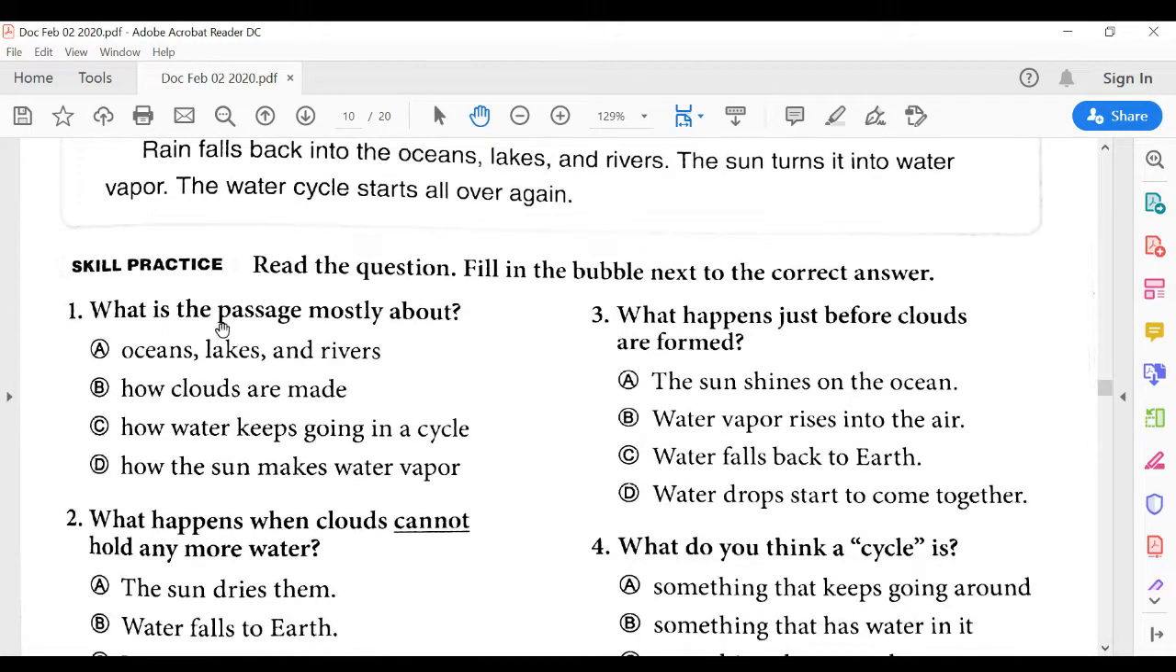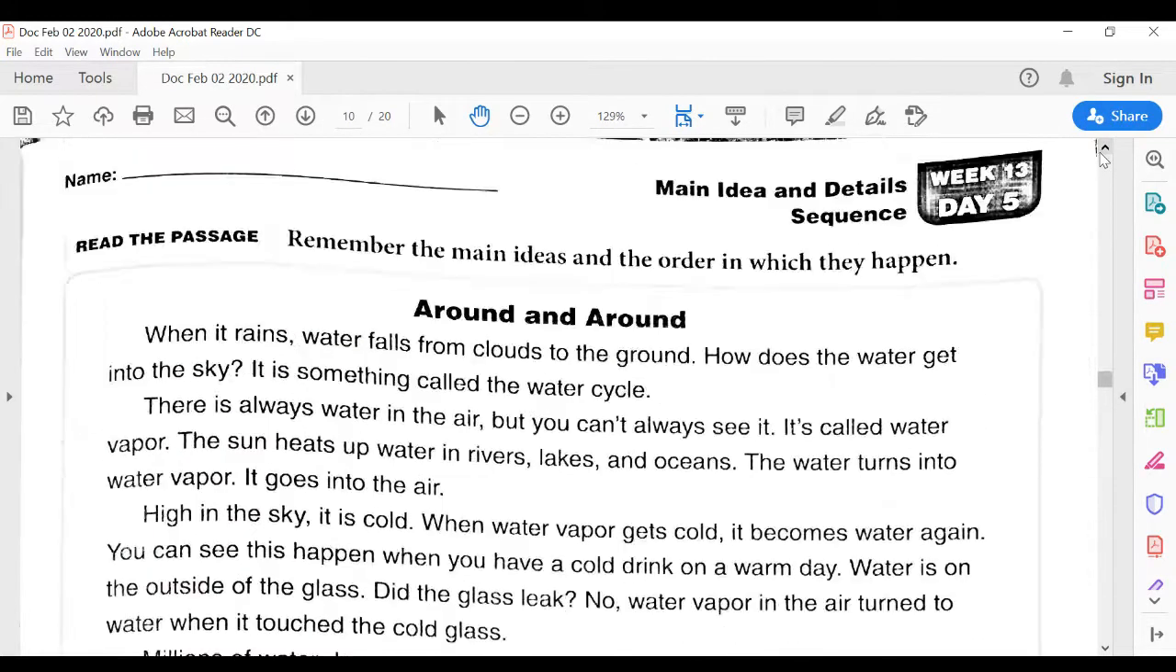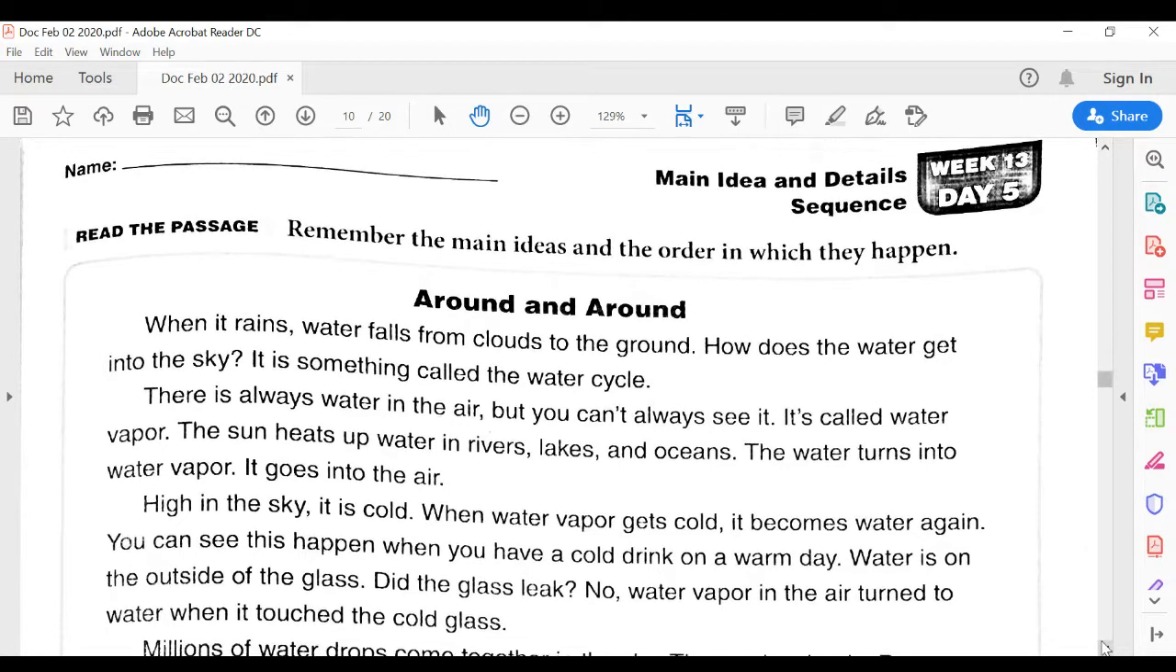Number 1 says, what is the passage mostly about? Oceans, lakes, and rivers? How clouds are made? How water keeps going in a cycle? Or how the sun makes water vapor? Well, the title should help us out a little bit with this question. What is it mostly about?